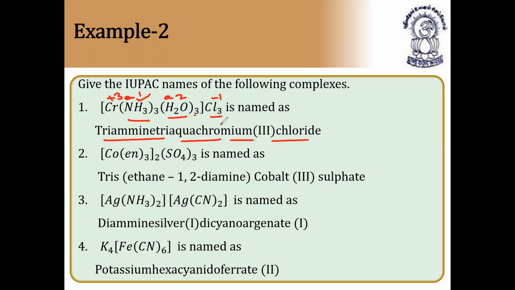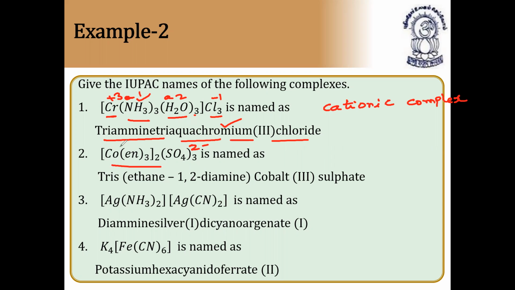Since it is a cationic complex, the metal is named as it is. We should not write chromate. We'll write it as chromium. You should understand whether it is a cationic complex or an anionic complex. If it is a cationic complex, the metal is named as it is. What is the metal here? Central metal atom chromium. So we'll write chromium only. If it is an anionic complex, the metal is named as chromate. So for example, here you see, this is also a cationic complex because sulfate is 2 minus.